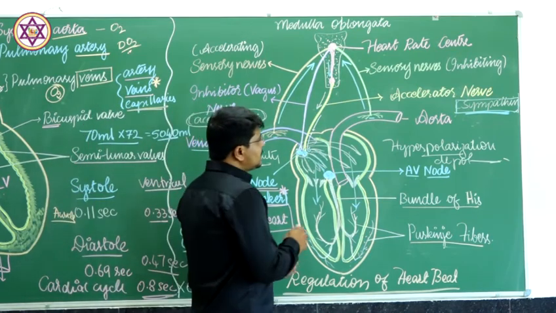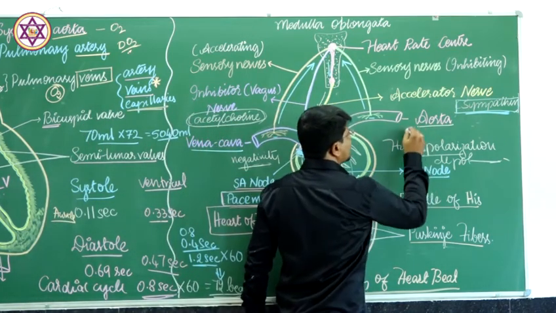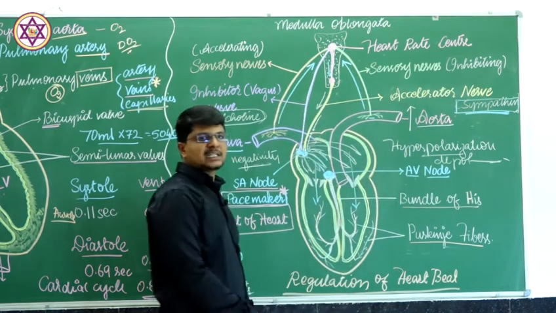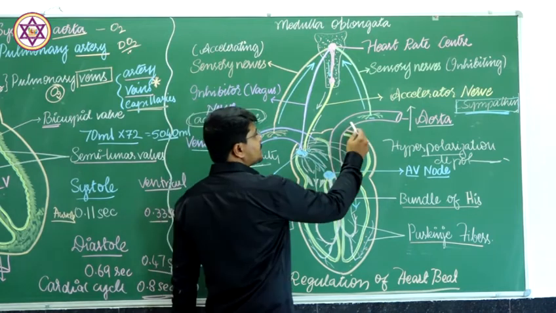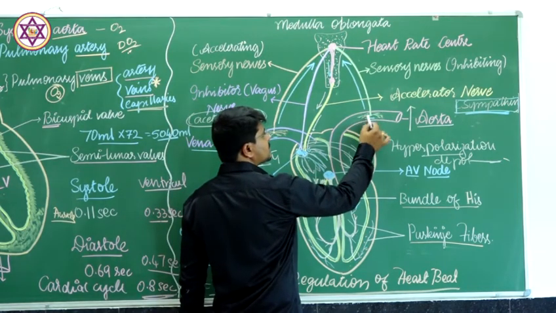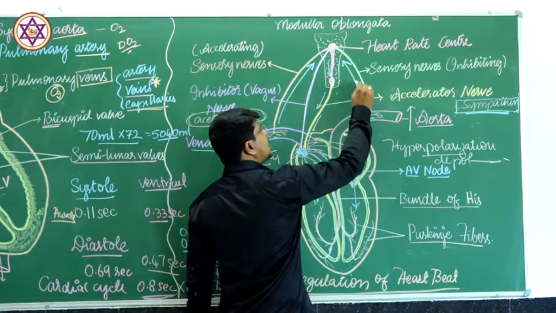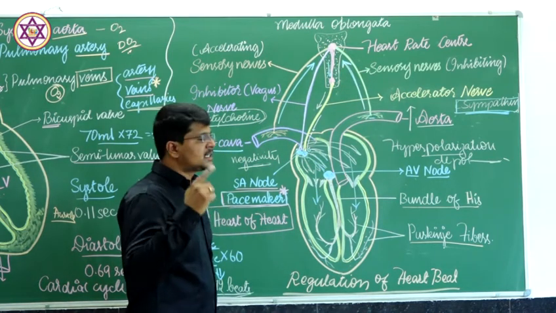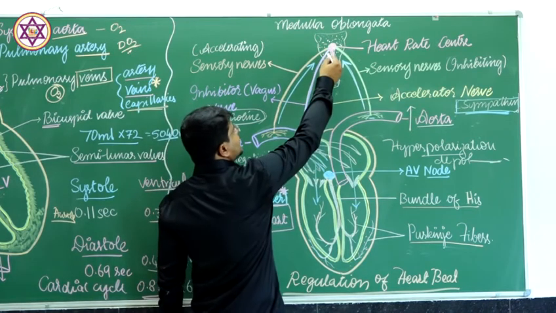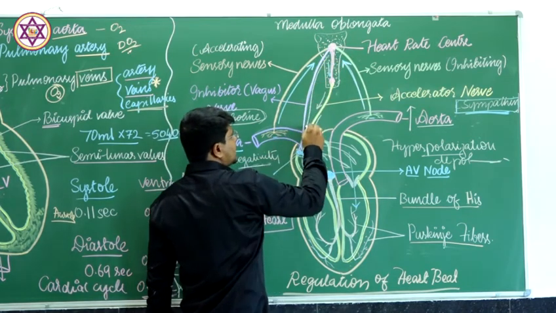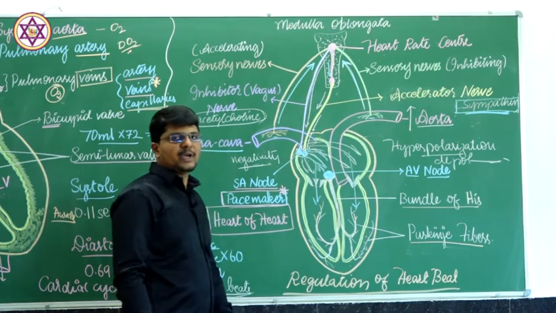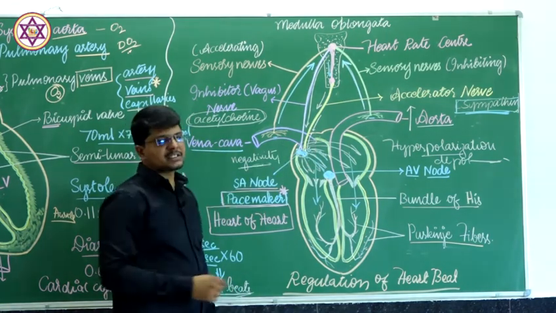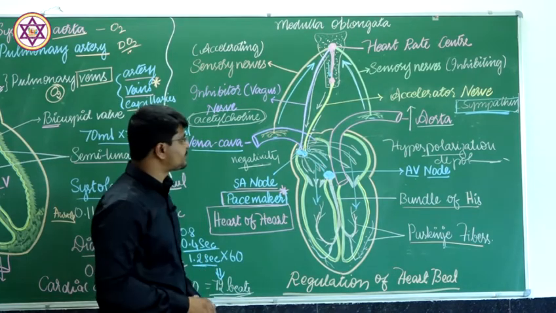Suppose in the aorta there is increased blood pressure, the pressure is sensed by this nervous system and the signal is carried to the heart rate center. In turn, the heart rate center gets activated and gives the signal to the inhibitor nerve or the vagus nerve, acetylcholine is released, hyperpolarization takes place, and heart rate is reduced.